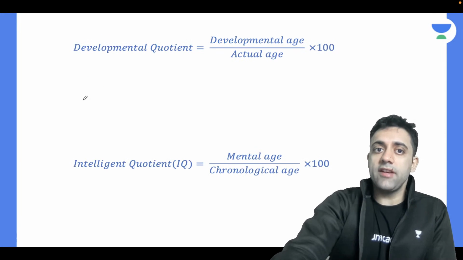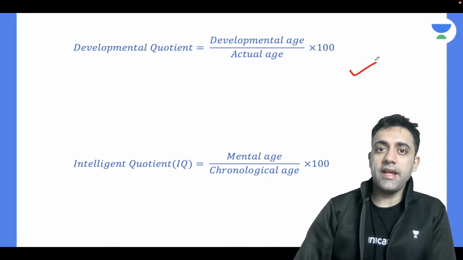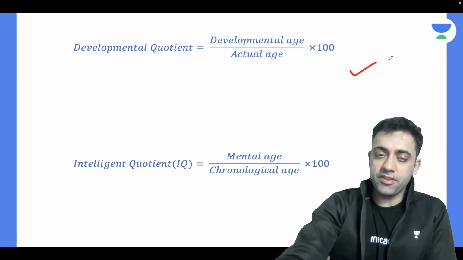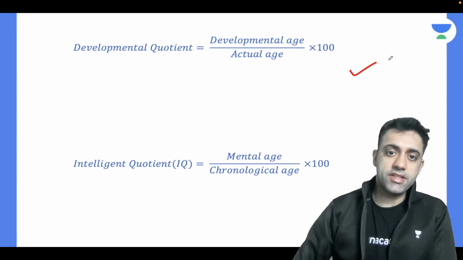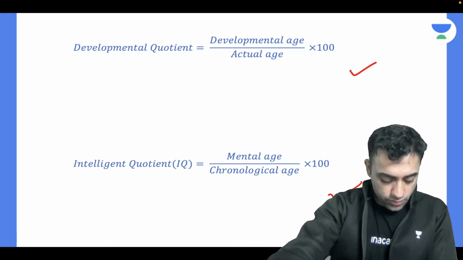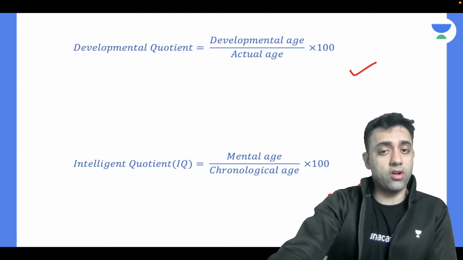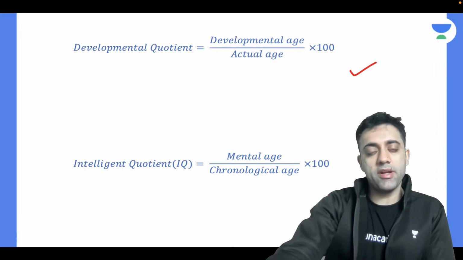We all know that developmental quotient is equal to developmental age upon actual age into 100. And IQ is equal to mental age upon chronological age into 100. These two are the simple important formulas.